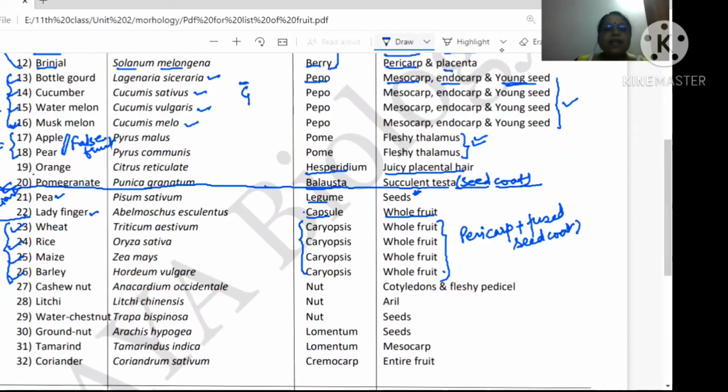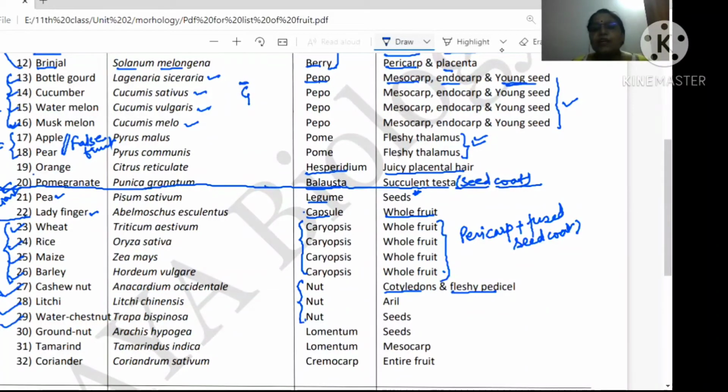Clear, beta? Next is your cashew nut, lychee, water chestnut. These are the types of nut. But here one thing is very important. In cashew nut, you are consuming the cotyledon and fleshy pedicel. Is it clear? The stalk of the flower is known as pedicel, remember.